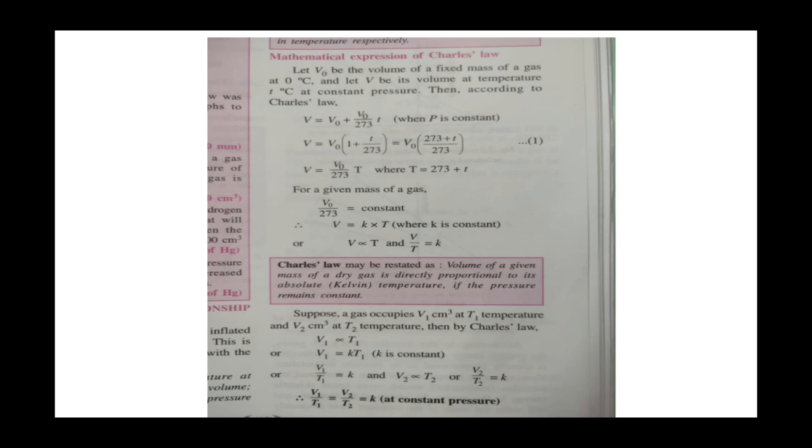As I told, suppose a gas occupies volume V1 at temperature T1 and V2 at temperature T2. Then by Charles' law, V1 is directly proportional to T1, so V1 is equal to KT1, so V1 upon T1 is equal to K. Similarly, V2 is directly proportional to T2, V2 is equal to KT2, or V2 upon T2 is equal to K. When you combine both equations, V1 upon T1 is equal to V2 upon T2. So this is about Charles' law.